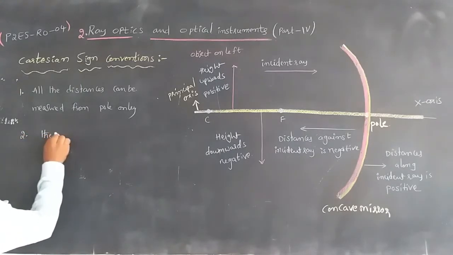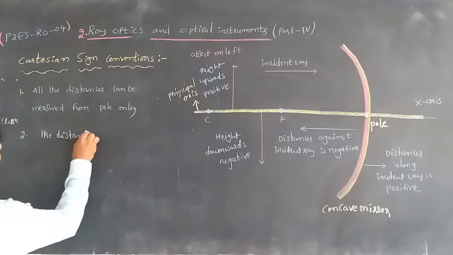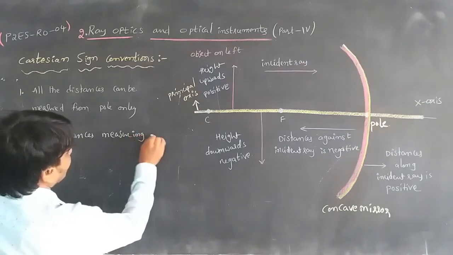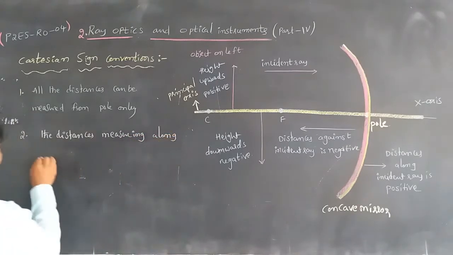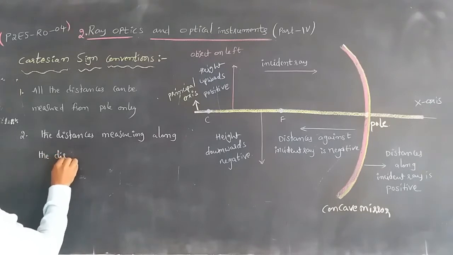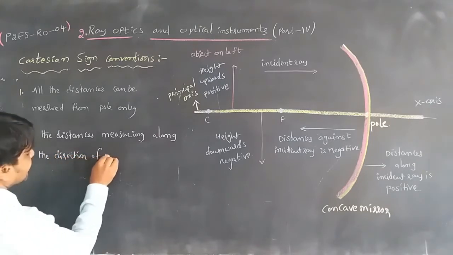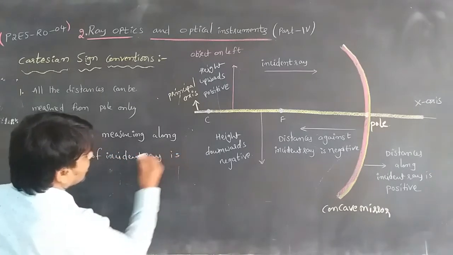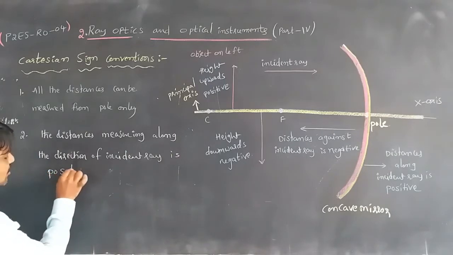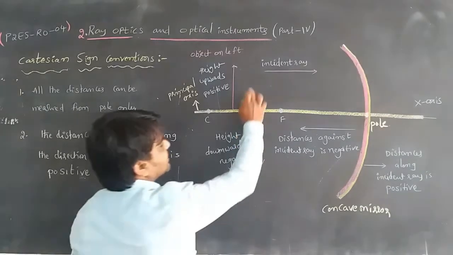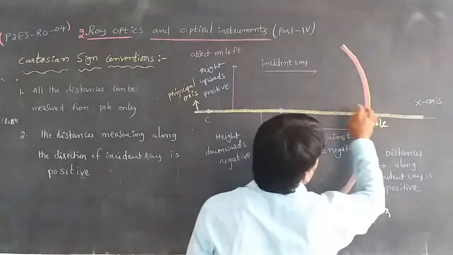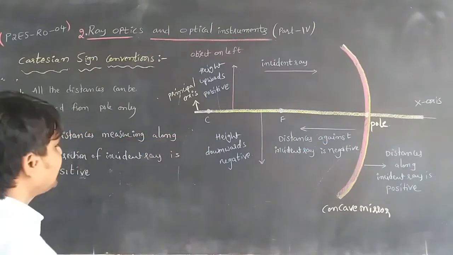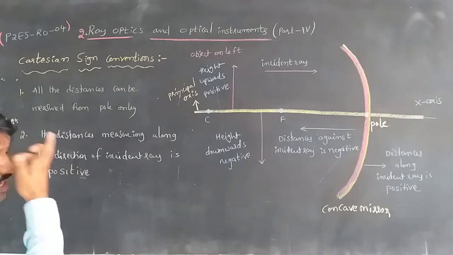The distances measured along the direction of the incident ray are positive. Means if the incident ray is moving in this direction, and we take the values also from the pole in that same direction, then that will be a positive value.